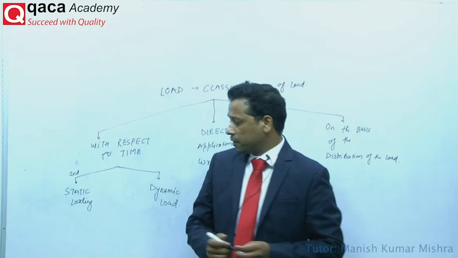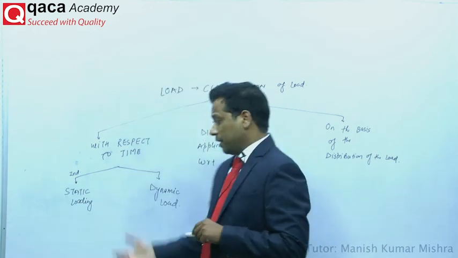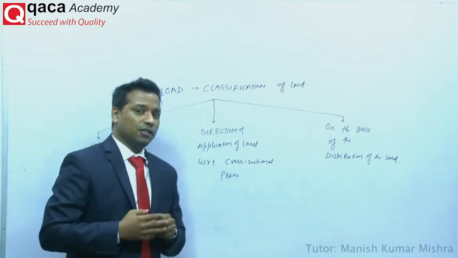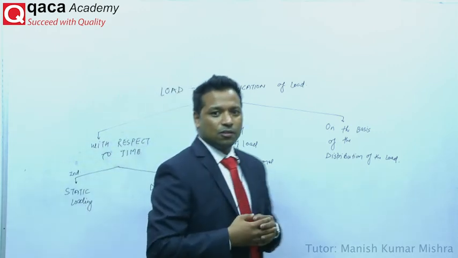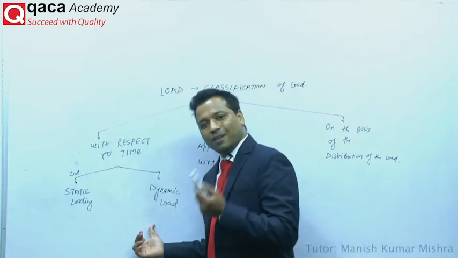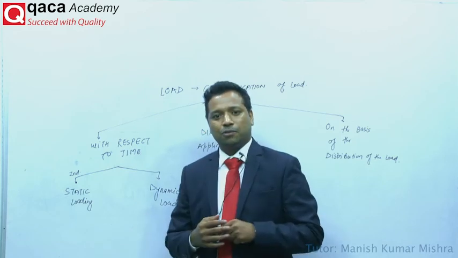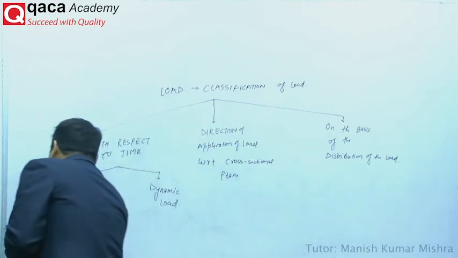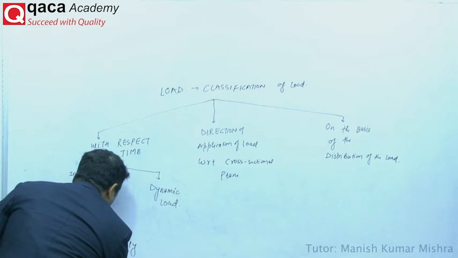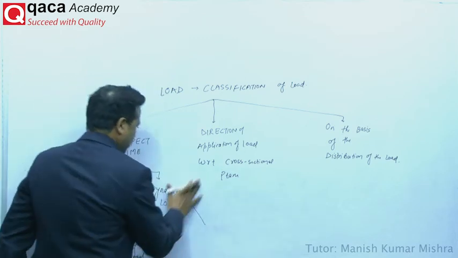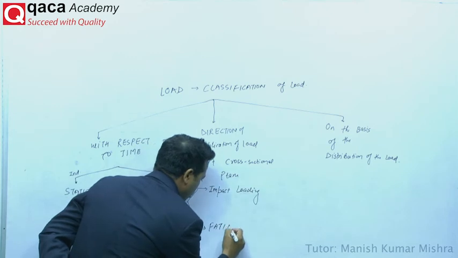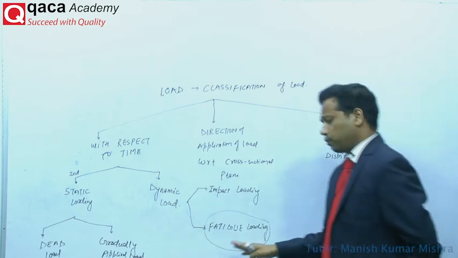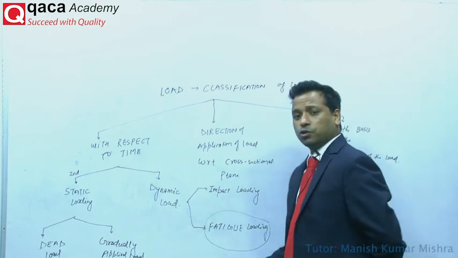What is the meaning of that? Static loading is the kind of loading in which the magnitude or direction of the load does not change with respect to time. In the case of dynamic loading, the magnitude or direction or both change with respect to time. Examples of static loading are dead load and gradually applied load. In dynamic loading, the first is impact loading and the second is fatigue loading. On fatigue loading, every time there is a 2-mark question in GATE. Every time they ask a question on fatigue loading.